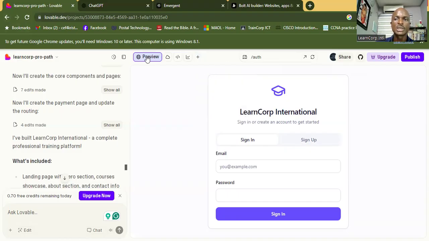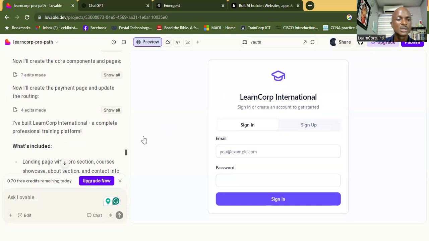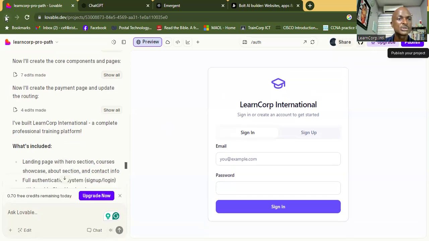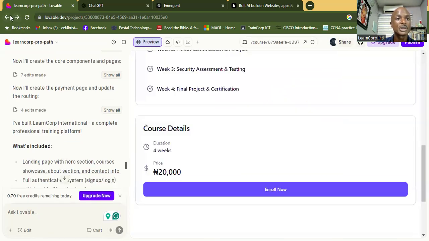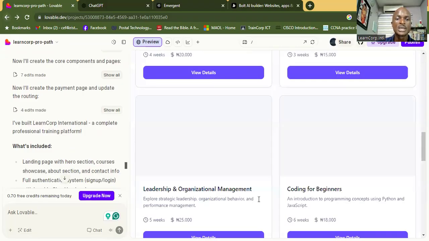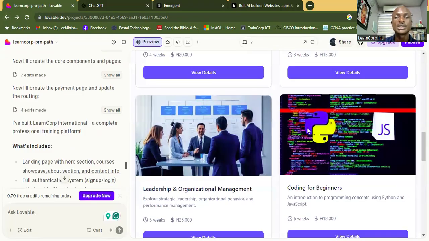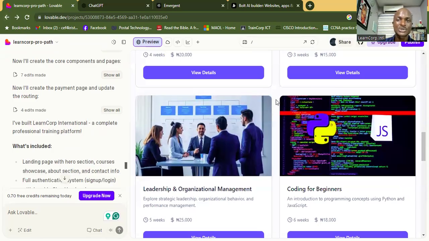Okay, how can I go back on this page? Let me preview here. This is amazing, ladies and gentlemen. I mean, look at this page. Everything is being built. Okay, how do I go back on this? Let me use the back button here. Okay, yeah, that's it, it's working. Oh, it didn't upload initially. Yeah, so these are the courses.